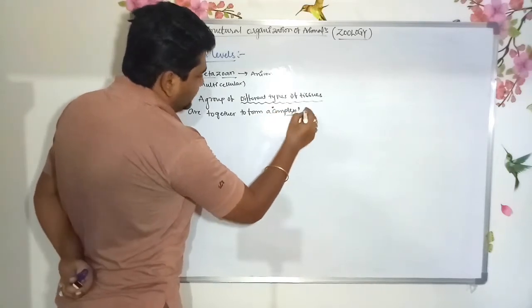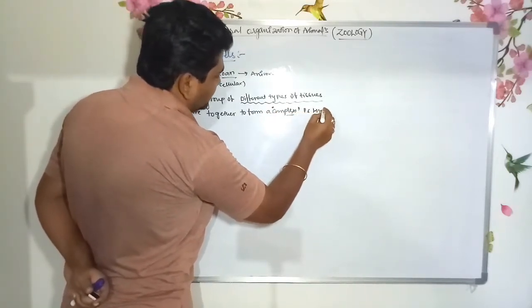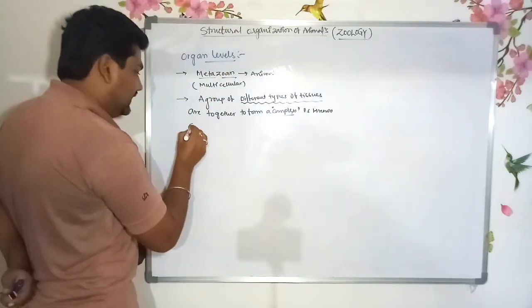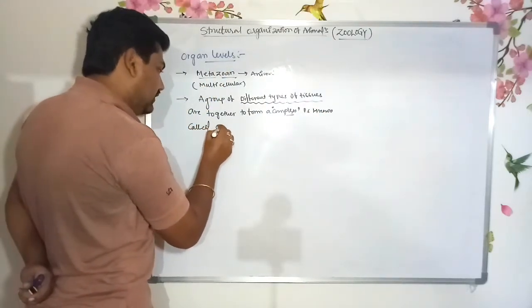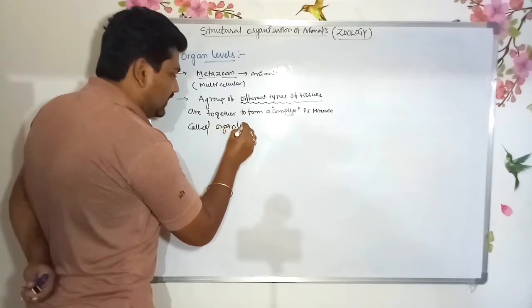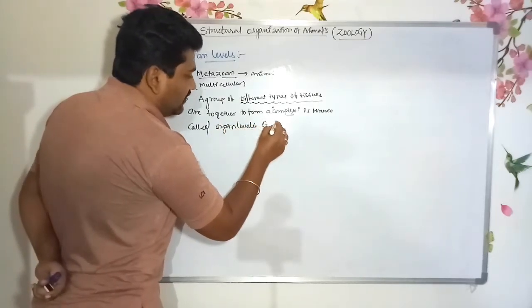That complex is called the organ level of organization.